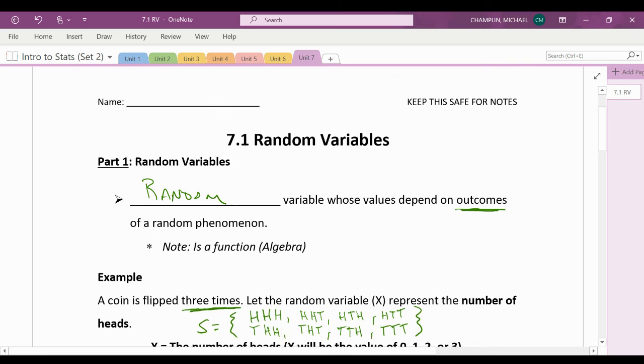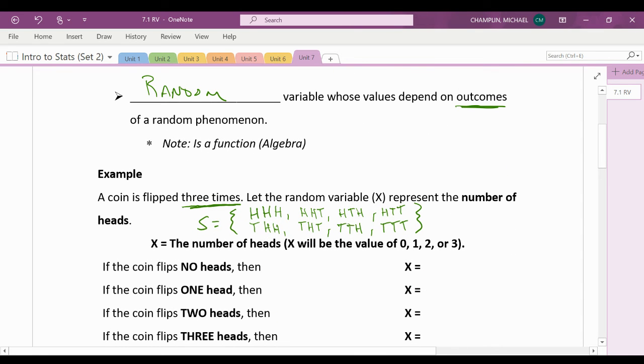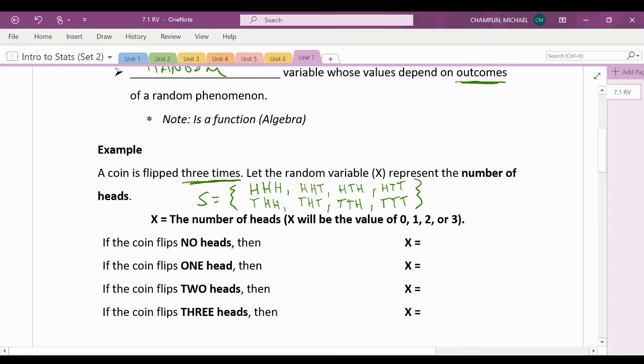So, for example, we're going to look at a coin that is flipped 3 times, and we're going to let the random variable x represent the number of heads you get when you flip. All right, so I just quickly drew up a sample space, and notice I have H as my heads and T as my tails. If you want 3 heads, you have H H H. If you have 2 heads and a tail, you have H H T. So how do we write out these random variables?